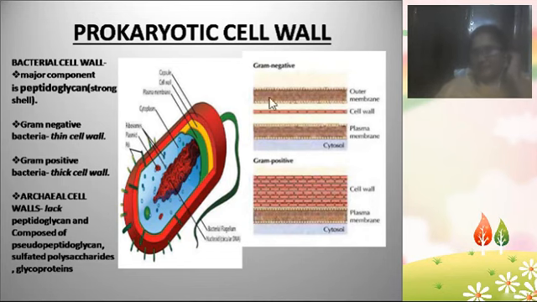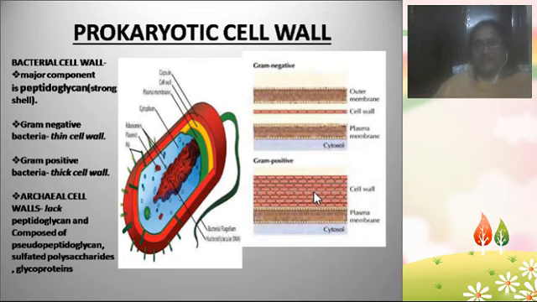The next diagram is the bacterial cell wall diagram: the upper one is the gram-negative bacterial cell wall, and the lower one is the gram-positive. Just like we learned, the gram-negative cell wall is very thin, whereas the gram-positive cell wall is very thick. And we learnt that the bacterial cell wall is mainly made up of peptidoglycans.